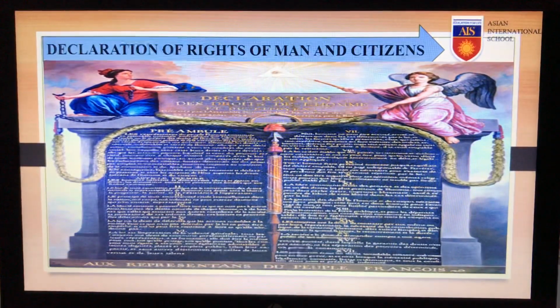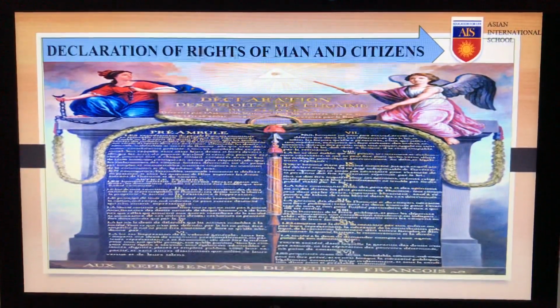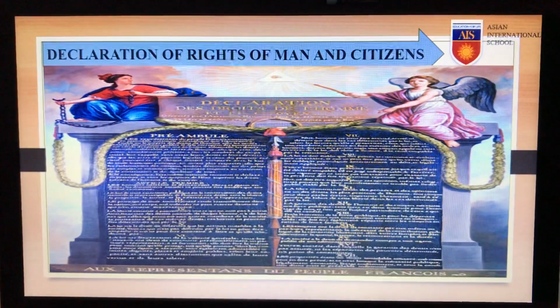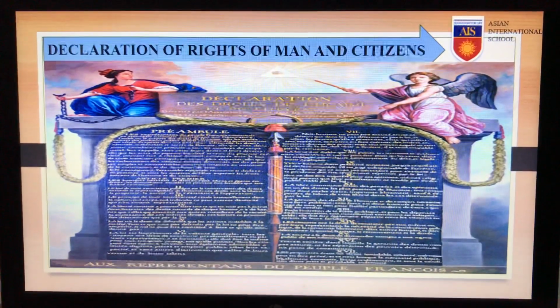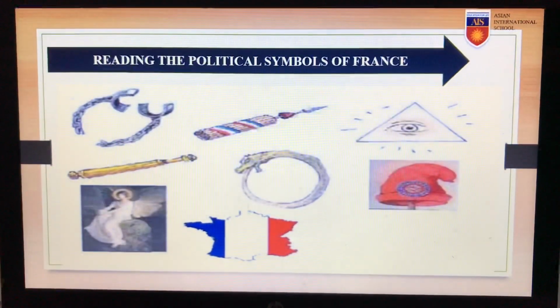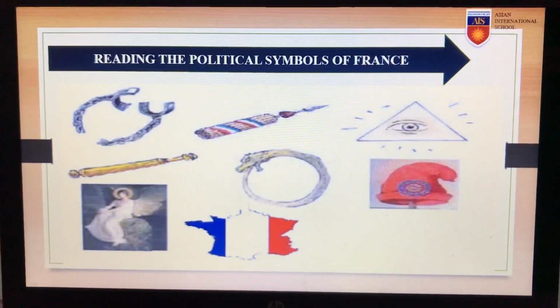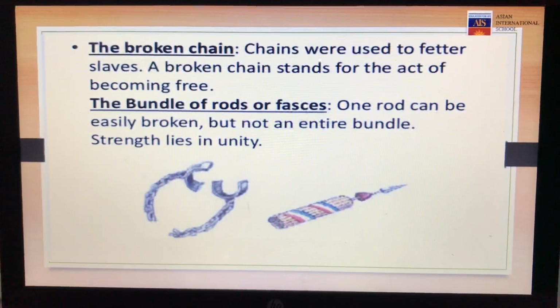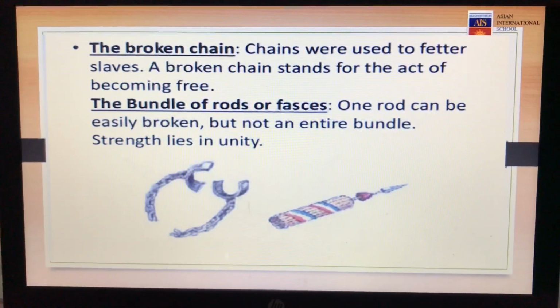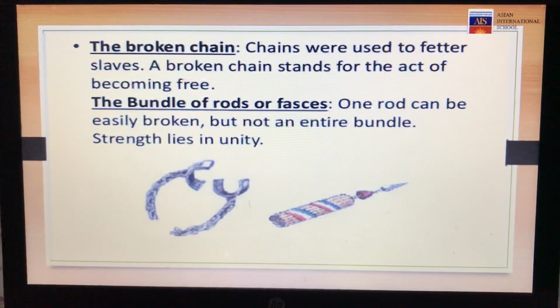The constitution began with the Declaration of Rights of Man and Citizen. This means that the rights of man and citizen should have been given the first preference. Now, these are a few political symbols of France which were being used while framing the Constitution of 1791. The first one is a broken chain. The chain was being used to shackle the slaves, and this broken chain stands as an act of becoming free.